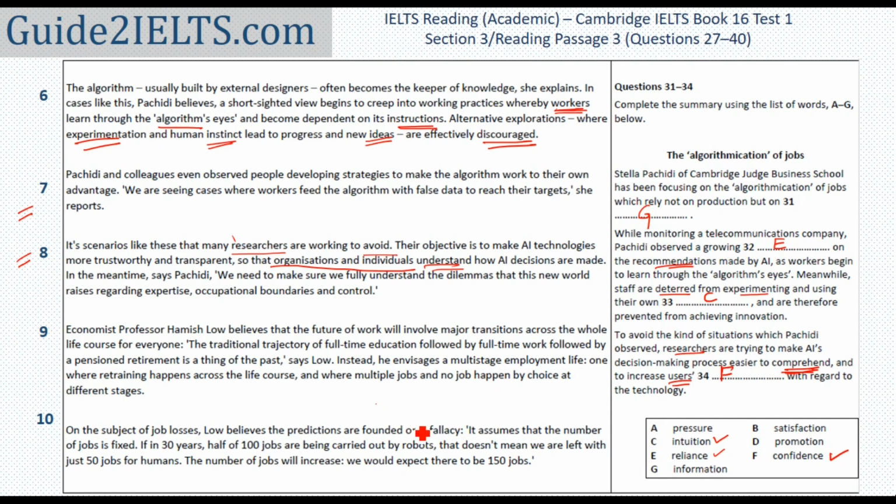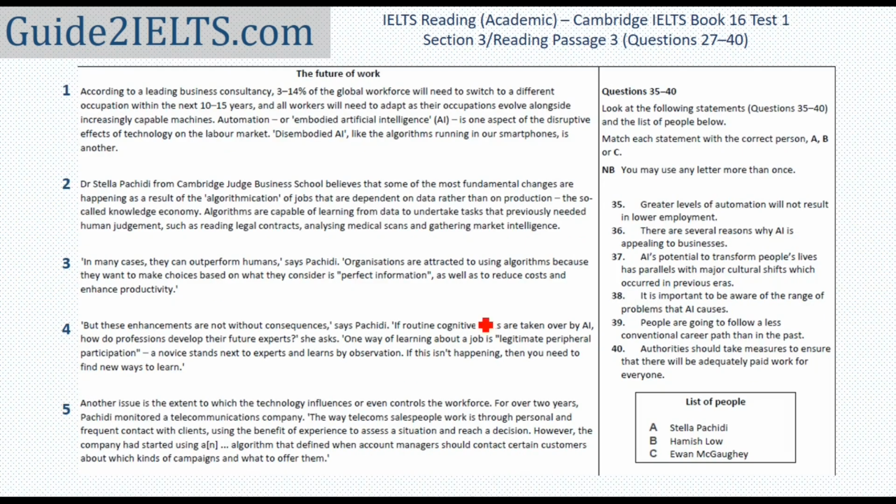In the last set of questions, we have to figure out who said what. The instruction here that you may use any letter more than once is very important. In this case, it is kind of obvious because we have 3 options A, B, and C, but we have 6 statements. Sometimes you may have 6 options and 6 statements, and still this instruction may be there that you can use any letter more than once, which would mean that some letter may not be used at all and another one used more than once.